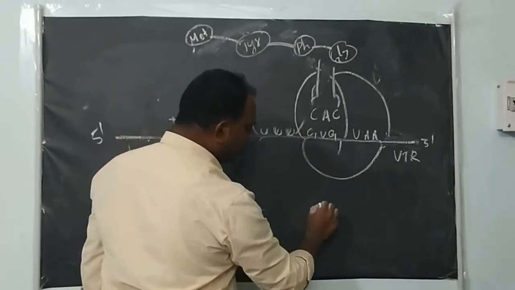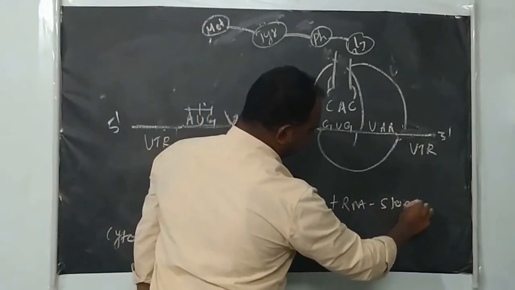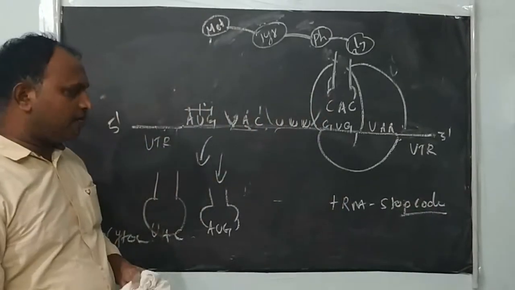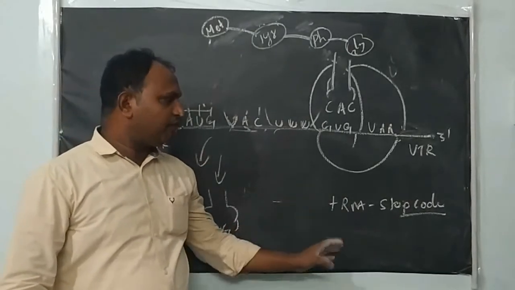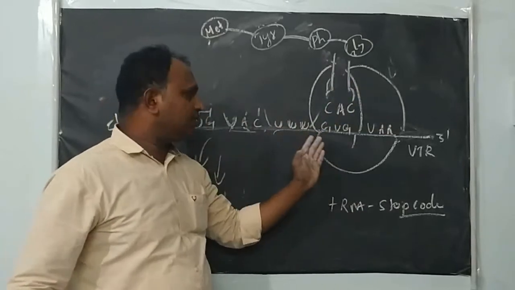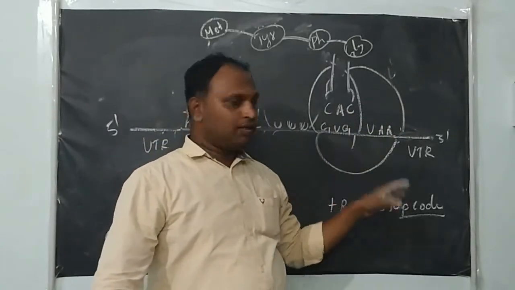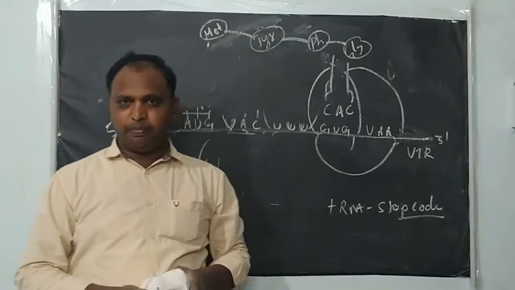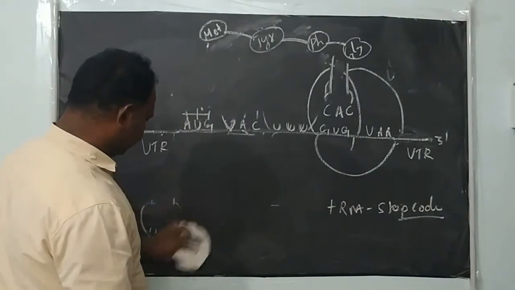But there is no tRNA for this stop codon. The tRNA molecules exist only for the coding sequence. There is no tRNA with an anticodon for a stop codon. So up to this the process will stop, because the ribosome complex is unable to move further or beyond this stop codon. Up to this the process will stop. Right? Then the chain termination will begin.